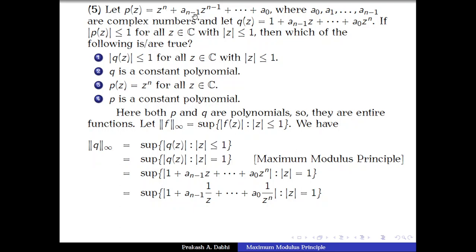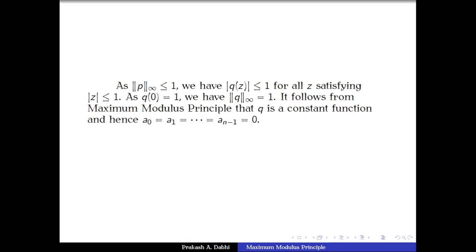So the first statement is true, the second statement is true, and the third statement is true, and the fourth statement is not true. So by the maximum modulus principle, q is a constant function, so a0 equal to a1 up to a n minus 1 are all 0, and thus p of z equals z power n.